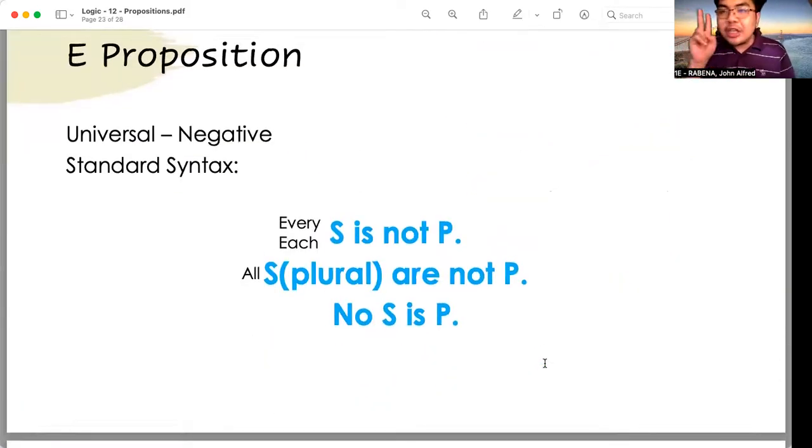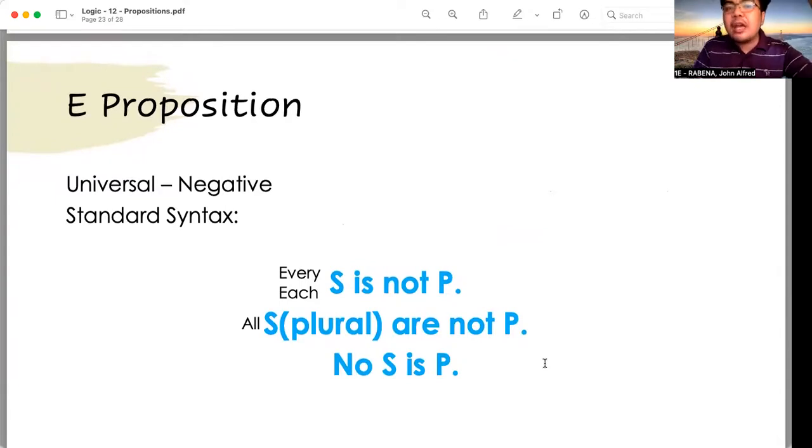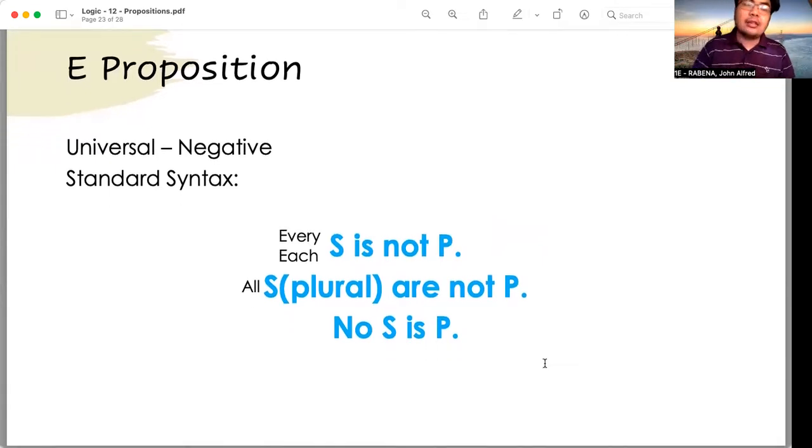Now let's move on to the second type of proposition, and that is what we call the E proposition. If the A proposition is universal positive, the E proposition is universal negative. The quantity is universal, but the quality is negative. So the syntax or the format is as follows: every S is not P, each S is not P, all S are not P, or no S is P.